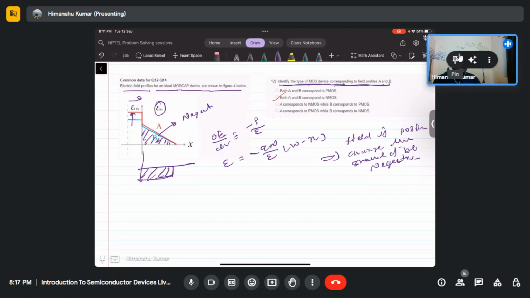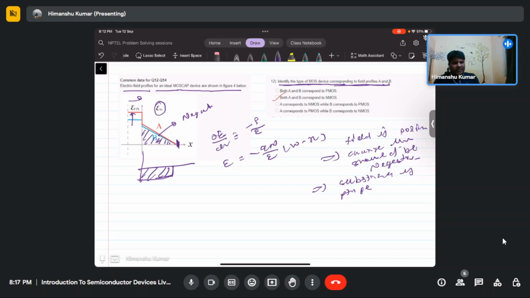That means the substrate is p type. So both are the same, and the depletion width becomes constant after this.